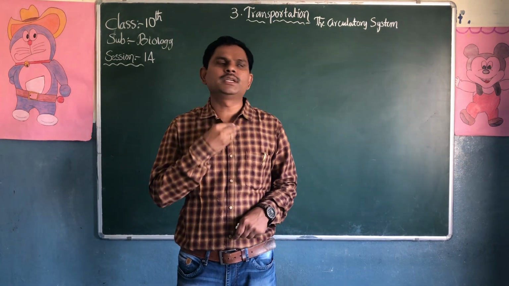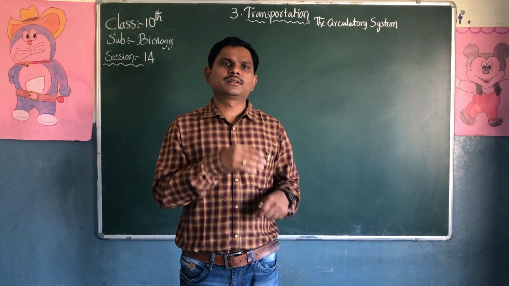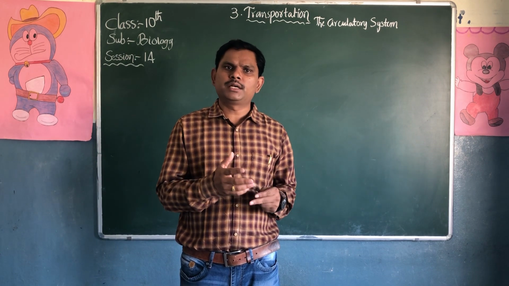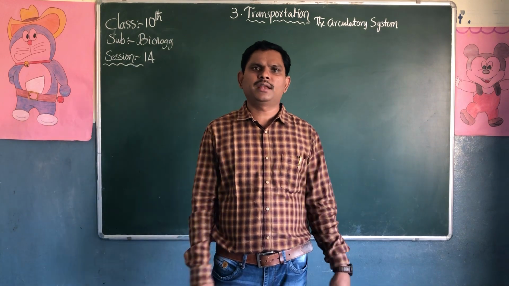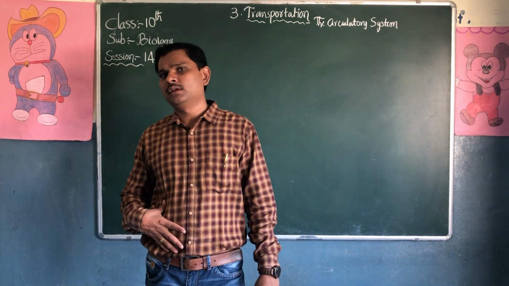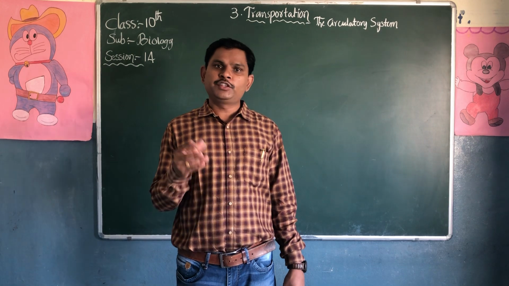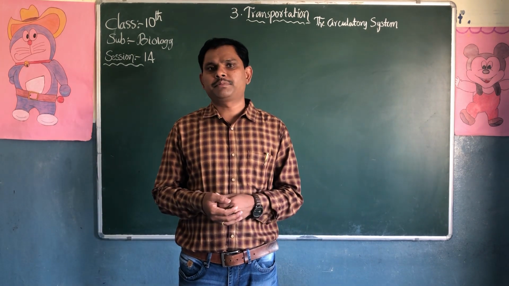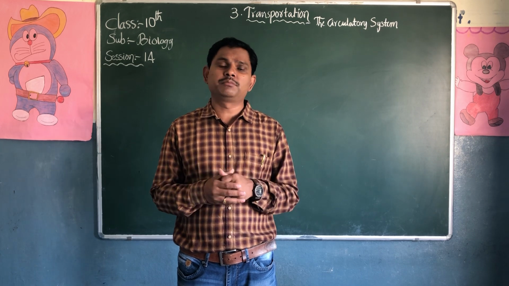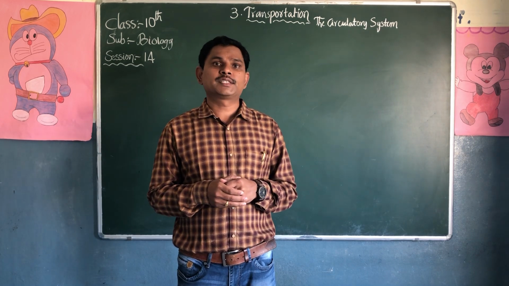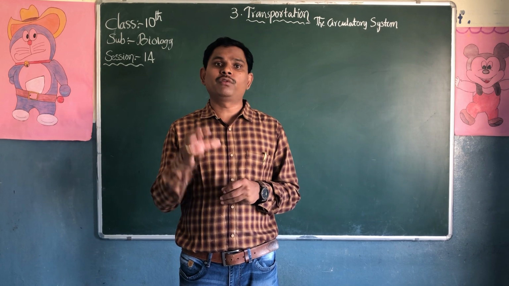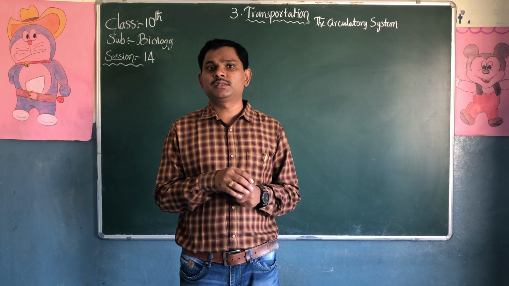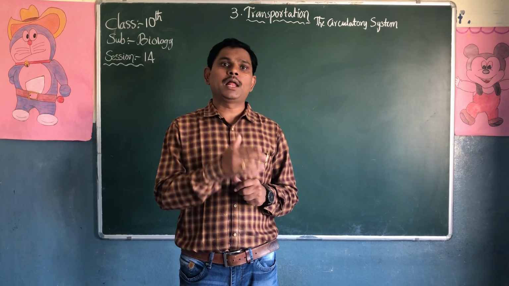mouth, buccal cavity, we discussed the pharynx and stomach, duodenum, small intestine, large intestine, rectum and anus. Once the food enters into the stomach, enzymes like pepsin, bile, amylase, trypsin, lipase, peptidases, sucrase digest the food materials. And in the small intestine there are thousands of villi. They absorb the nutrition present in the food materials and transport it into the blood.